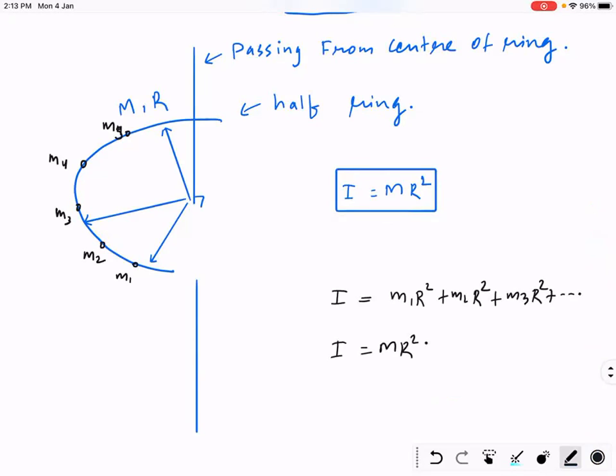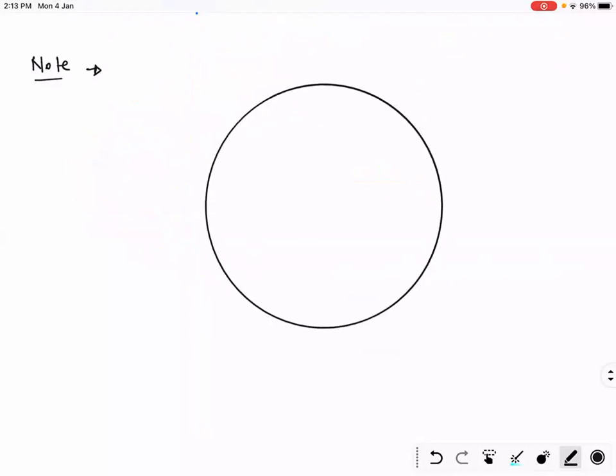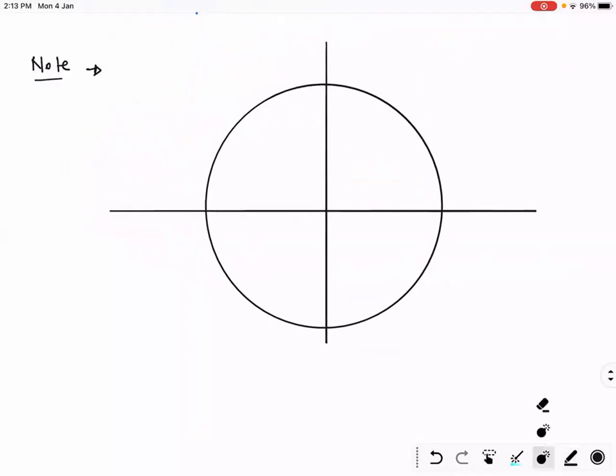Do you remember where is center of mass of a ring? Semi ring, half ring. Suppose this is half ring.